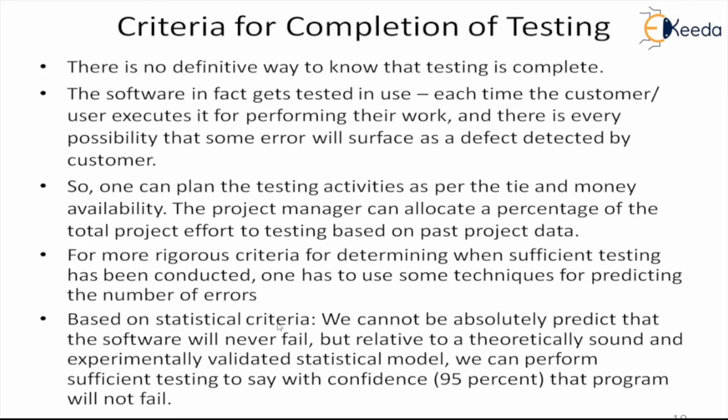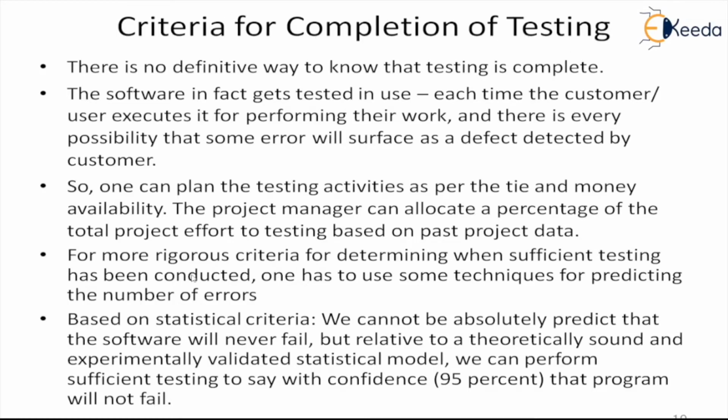Otherwise, if you want to use a statistical criterion, we cannot absolutely predict that the software will never fail. But by making a statistical experimentation and validating it, we can perform sufficient testing to say, with a particular confidence, say a 95% confidence level, that the program will not fail. In other words, we can say that the system is now stable, and most likely, 95% of the time, it will not fail. So that is all we can say about the criteria of completion of testing.